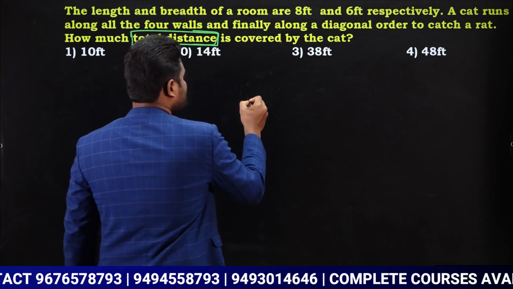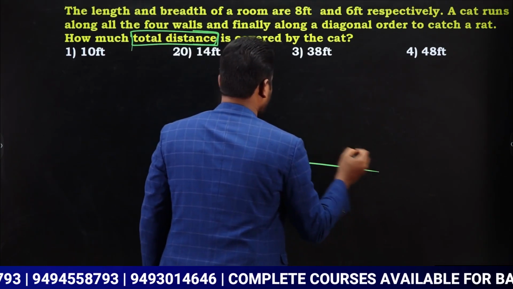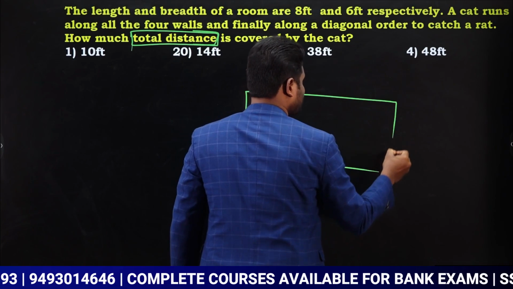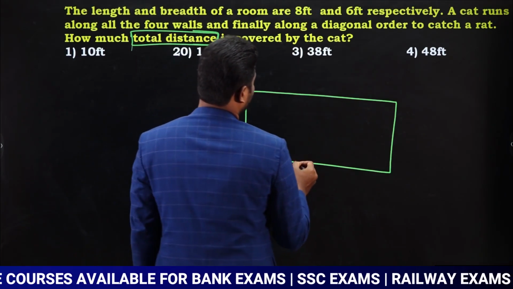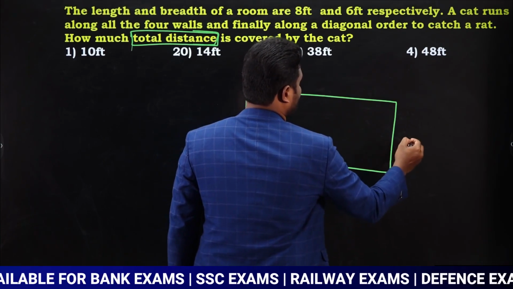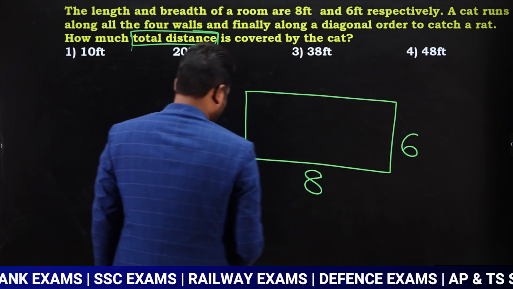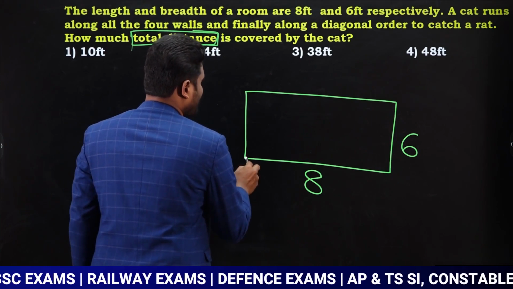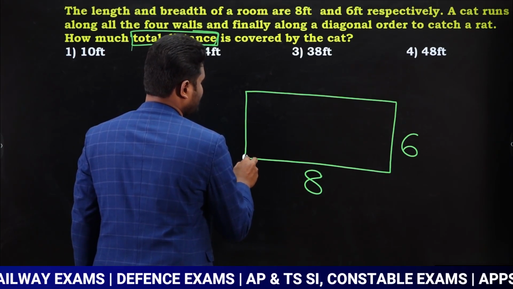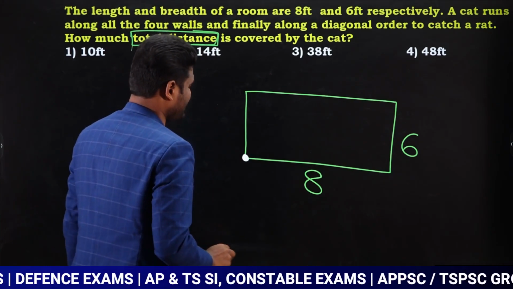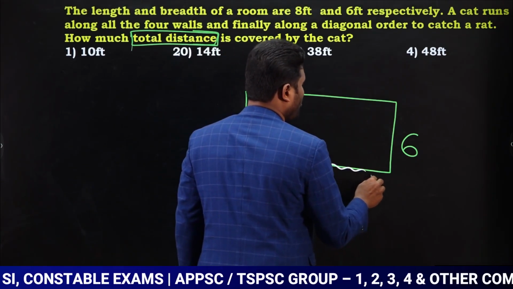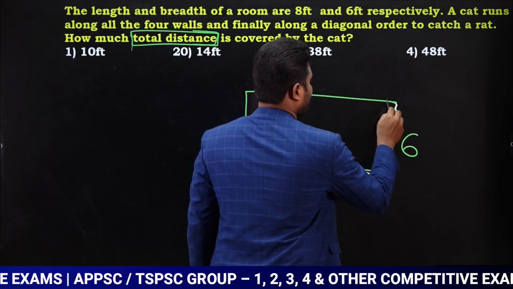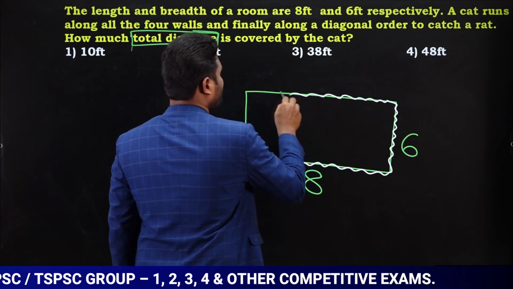Now this is a rectangular room. The length and breadth were mentioned. Length is 8 feet. Breadth is 6 feet. Now let us say the cat is starting at this place. Now it started chasing the rat. What has the cat done? The cat has traveled along the 4 boundaries. Yes, it traveled along all the 4 boundaries.